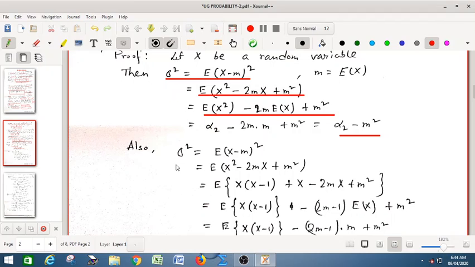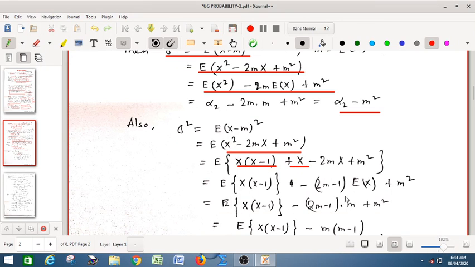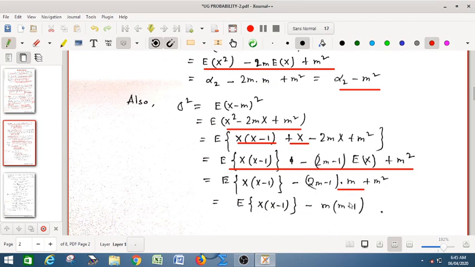Now what is sigma square? Again we can write sigma square as this expansion, and x square as x into (x minus 1), balancing that extra x by plus x, and again taking common and splitting off, we get this. Again writing the expectation of x as m, and finally we arrive at this relation. This relation is very useful while finding the variance.